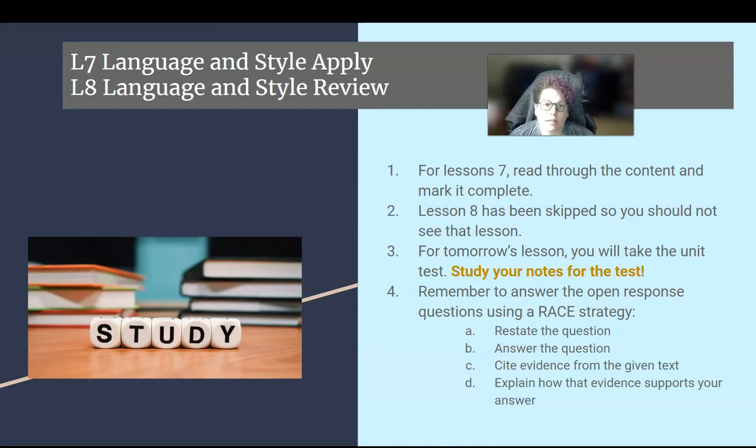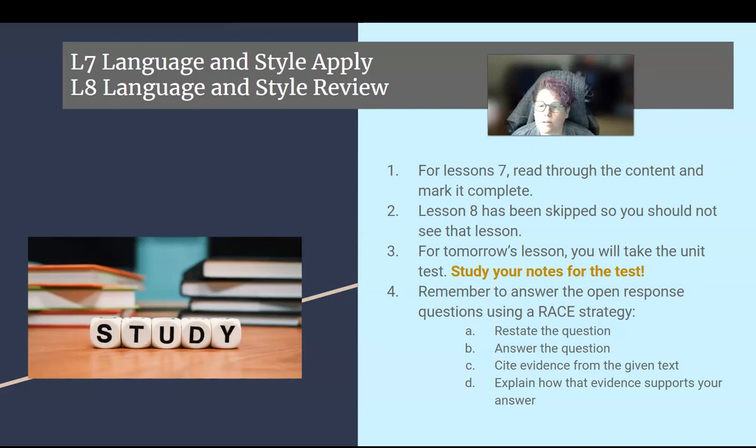For Lesson 7, Language and Style Apply, you just need to read through the content of that lesson and then mark it complete and study for your test. Okay, guys, because tomorrow on the planner you should have a test. Lesson 8 has been skipped, so you shouldn't see that lesson at all.